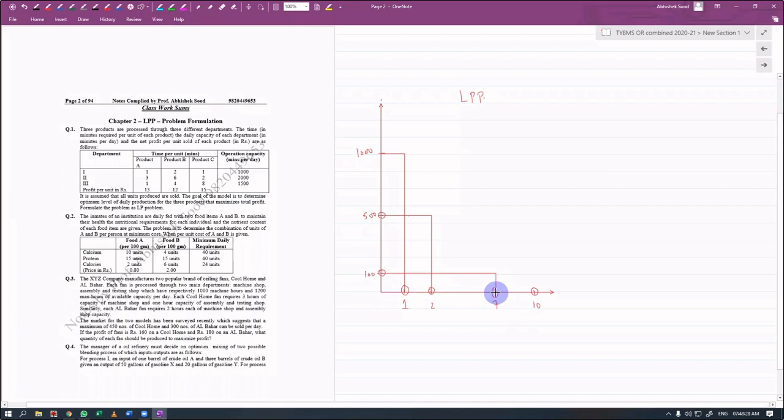The point is that normally demand and price are inversely related to each other. Yes or no?